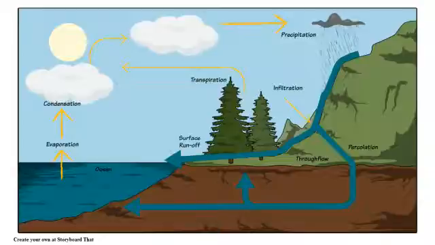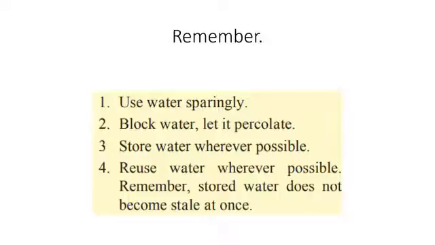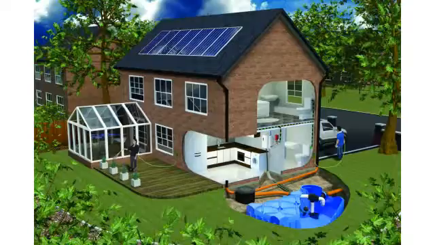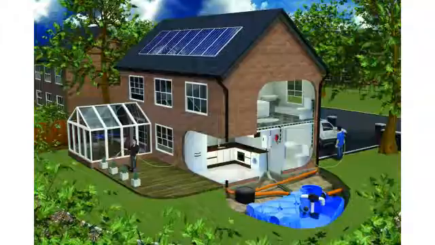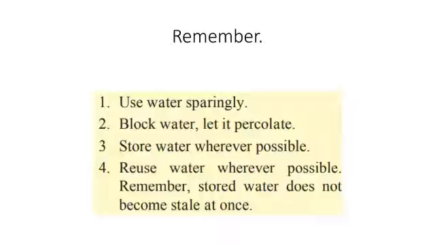What is meant by percolated? Percolated means it should get absorbed in the soil. Store water wherever possible and reuse water wherever possible. Remember, stored water does not become stale at once.